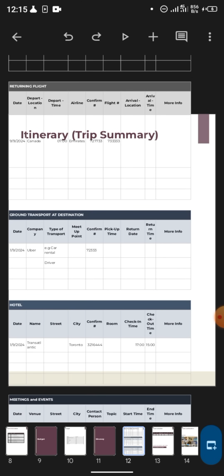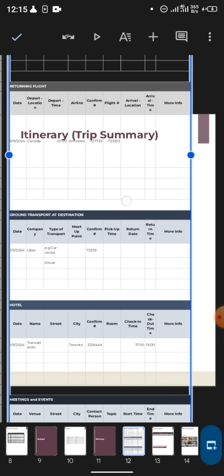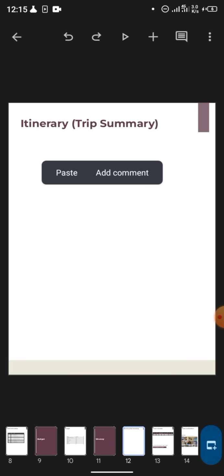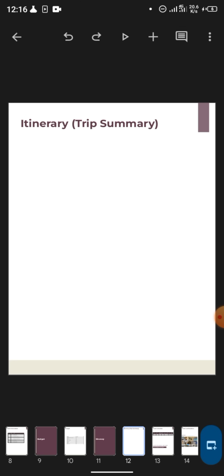I was doing the screen recording, but this won't fit into this slide, which is a problem. So I will just tap on it, hold it, and delete it. If you're a PC user, you just click the sheet and paste. It's going to paste the table and you'll be able to resize it the way I taught you. You tap on the edge and resize it to make it fit in.